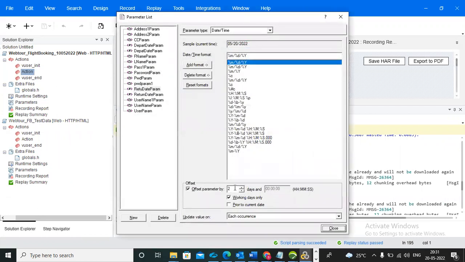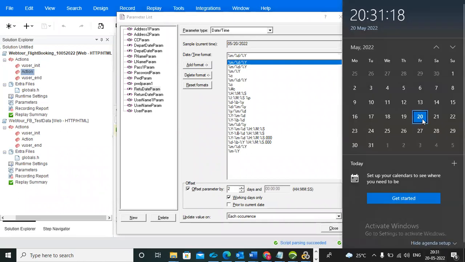2 days means what is the current date? 20. See, you can observe in the date. See 20. But 2 days means what will happen? 21, 22 will come. But we are giving only working days. So that is why these 2 days will be holiday. So that is why 23, 24. The ticket is booked from the 24th. It will be the return ticket booked. Okay, got it?